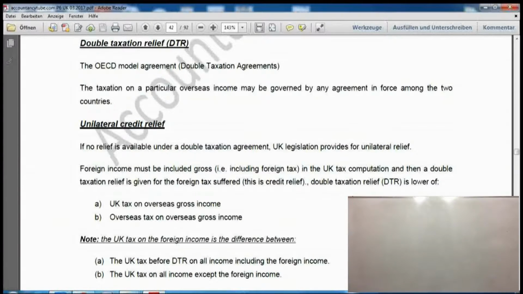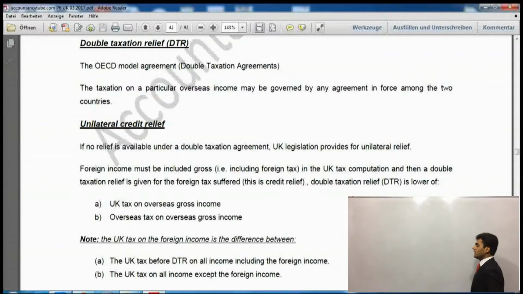Say for example, take the tax rate in Dubai, although there isn't any tax in Dubai so far, but they are trying to integrate it. There isn't any tax yet. However, say for example, if there was tax in Dubai and the tax rate was 40%, however, the tax rate in the UK was 20%. Now what would happen is when the income is remitted into the UK, then the UK government says, all right, you have already paid enough tax, so we won't charge any more tax.